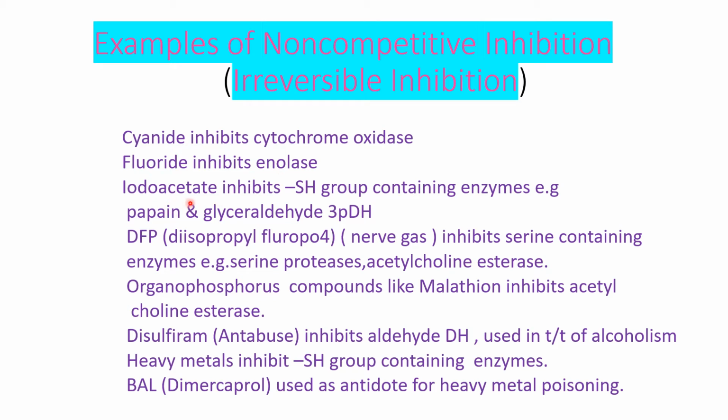Then iodoacetate inhibits the SH group containing enzymes, for example, papain and glyceraldehyde 3-phosphate dehydrogenase. Then diisopropyl fluorophosphate, DFP. It is also called nerve gas. It inhibits serine containing enzymes, for example, serine proteases and acetylcholine esterases. Then organophosphorus compounds like malathion also inhibit acetylcholine esterases.